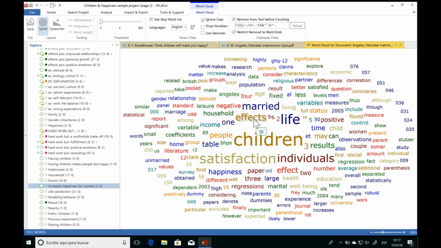So taking a look at this word cloud here, I can see that the author's talking a lot about children, the different effects, married, life, and so that's good. This seems very relevant for my topic of study. And I can see that the word satisfaction appears very many times. I wonder in what way is the author talking about satisfaction? And I want to learn more about the satisfaction of parents or the satisfaction of children. Well, let's take a look back in the article.